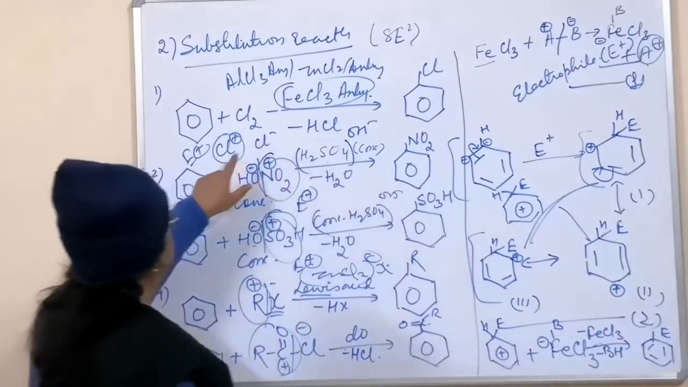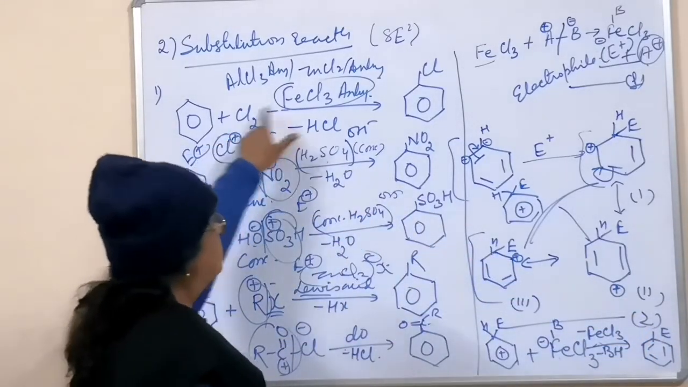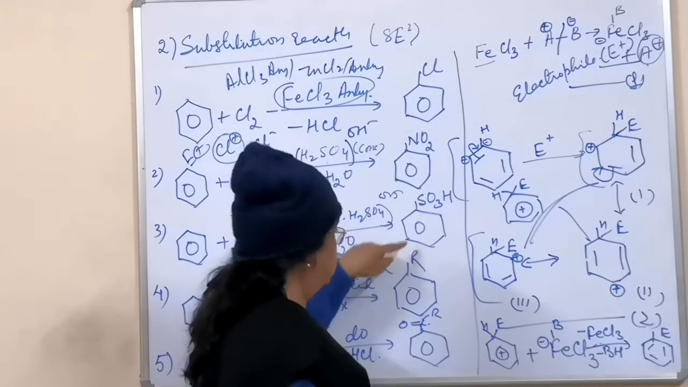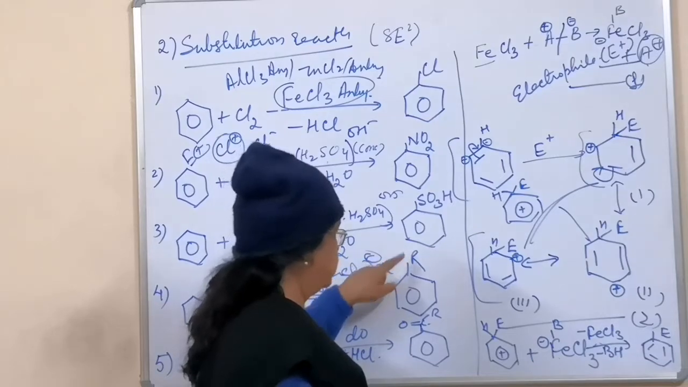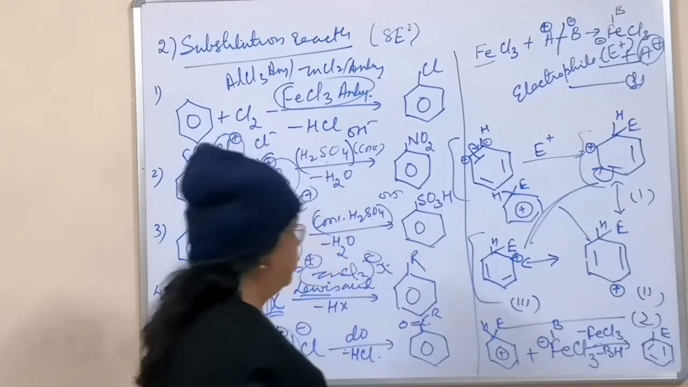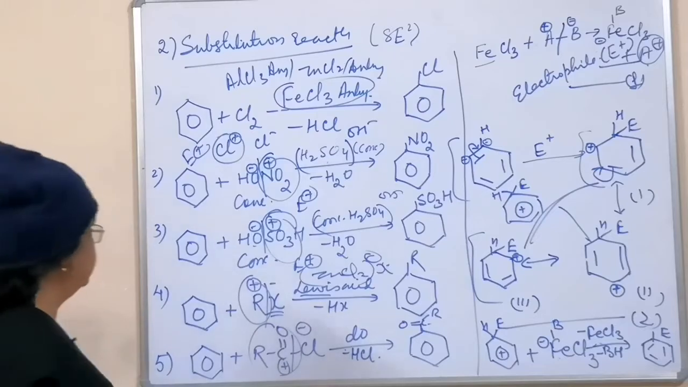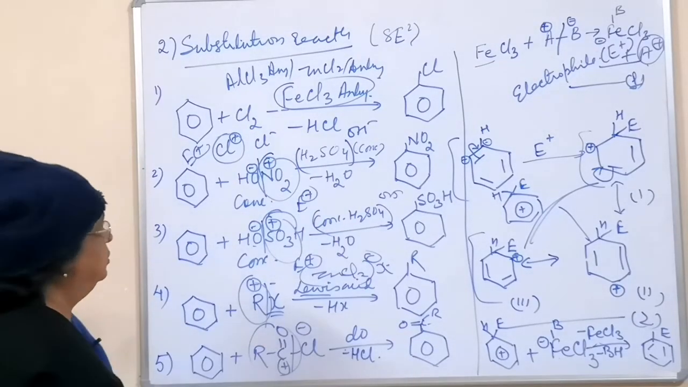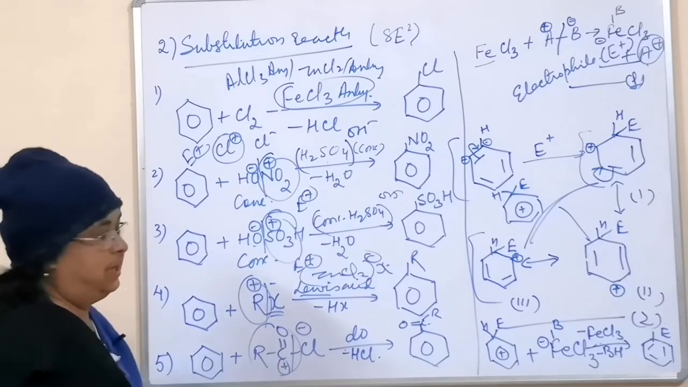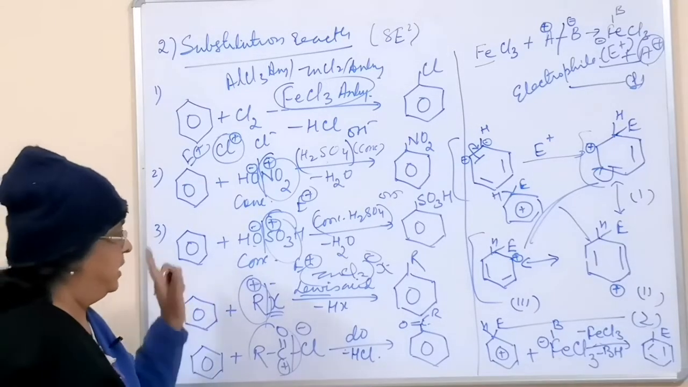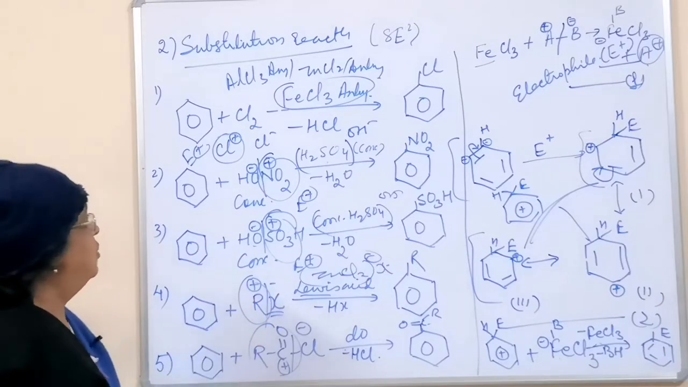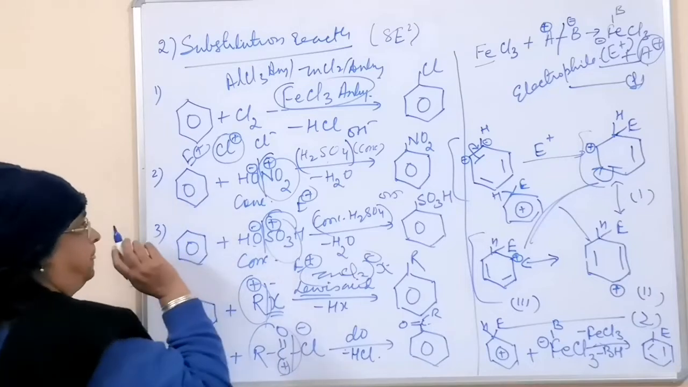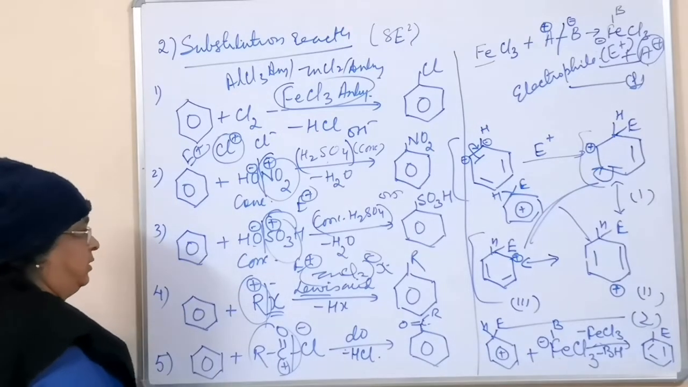This E, as I told, is one of these: this chlorine is E, this nitro group is E, this sulfonic group is E, this alkyl group is E, this acyl group is E. So these are the five reactions, and you can use this in general. I have taught it to you, and you can apply it accordingly, and you must practice every reaction one by one with this. As I have explained to you, you should know which is the electrophile and what the Lewis acid is and where it will go.